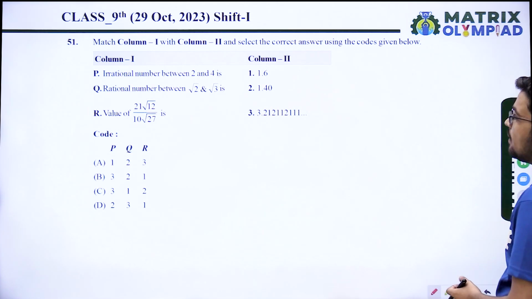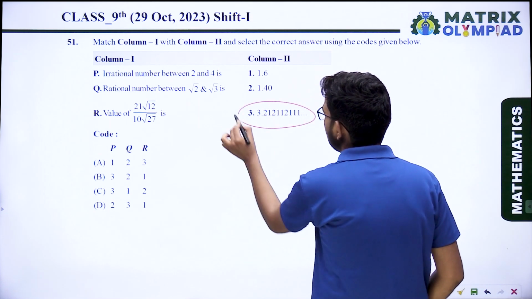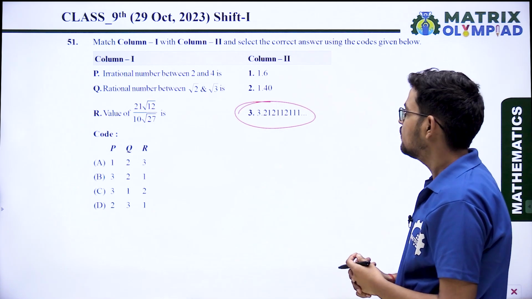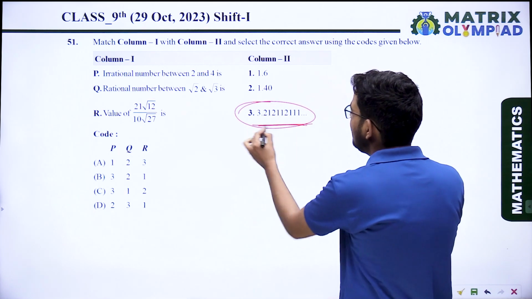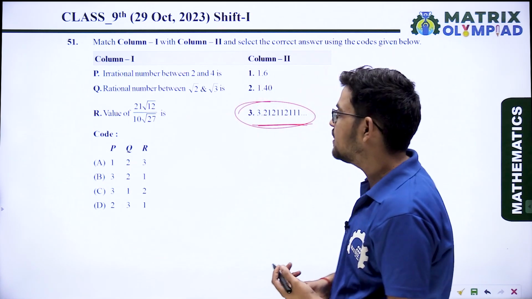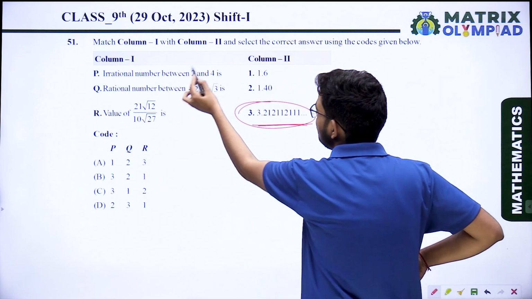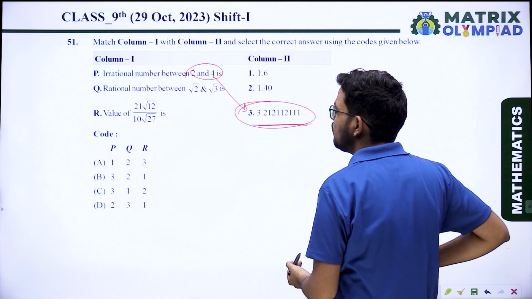P. Irrational number between 2 and 4. When we check here, we will get that only one irrational number is here, that is 2.21, 12, 111. It is following the pattern but cannot be represented as p upon q, where p and q both are integers. It is also lying between 2 and 4. So option 3 is the correct answer for P.